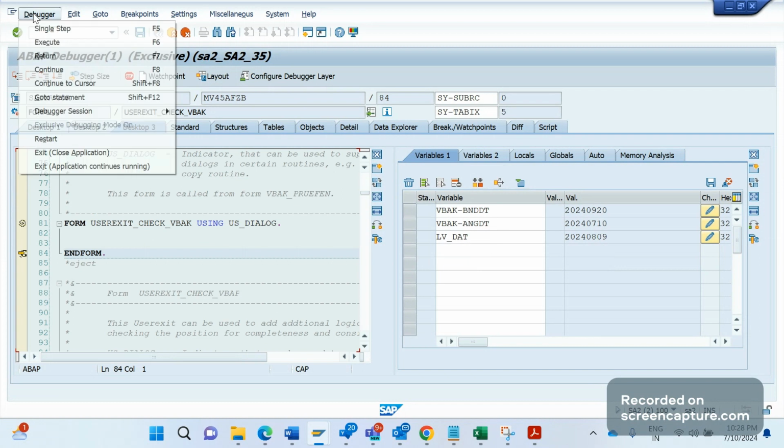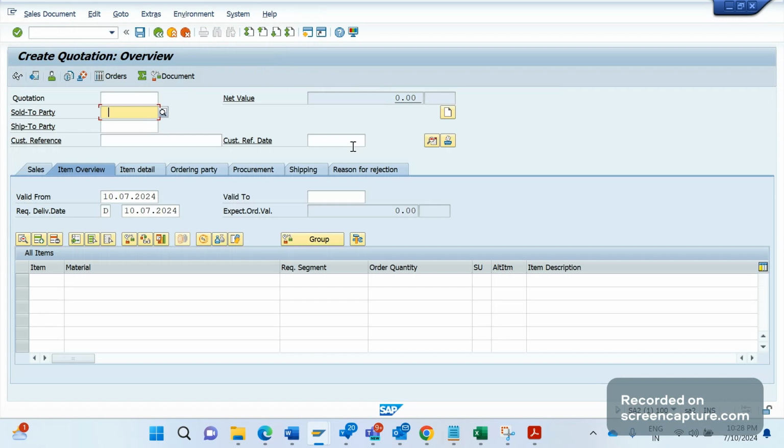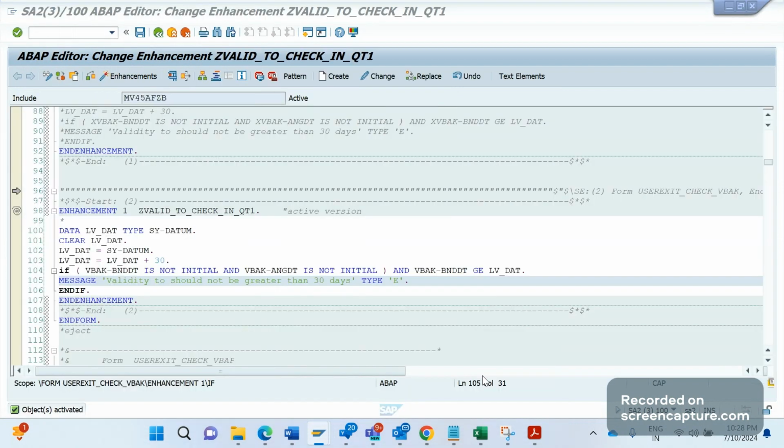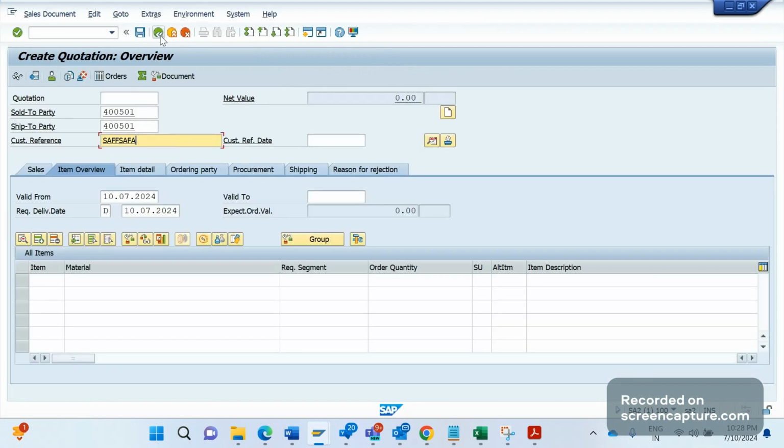Okay, let me restart one more time. The code has not triggered yet. It's taking some time to activate it. Let me check whether it's activated or not. Let me come out of this. Okay, let me try to create the quotation one more time.